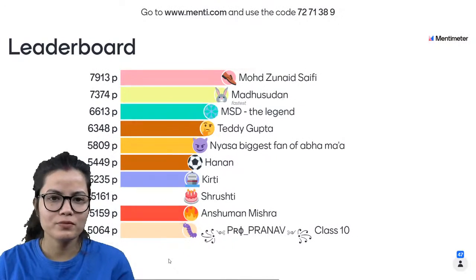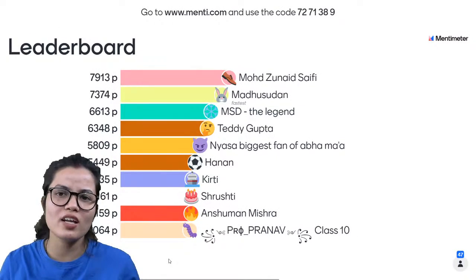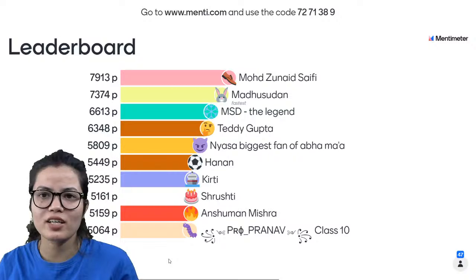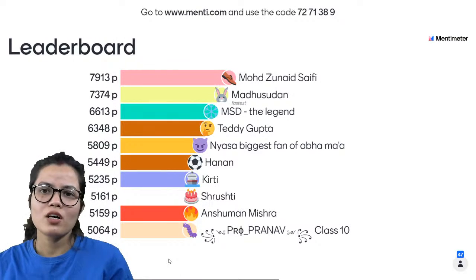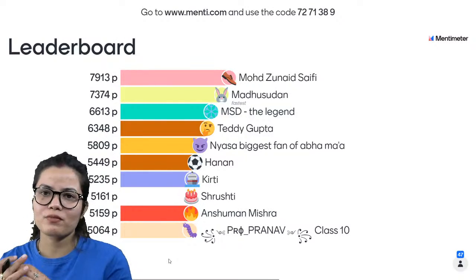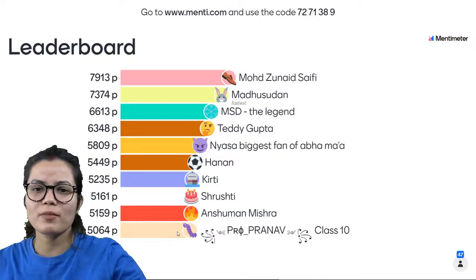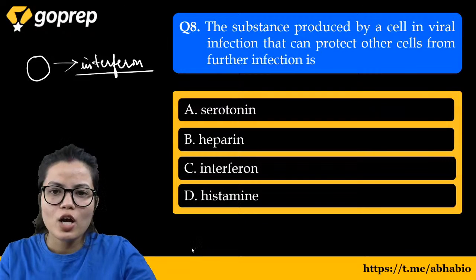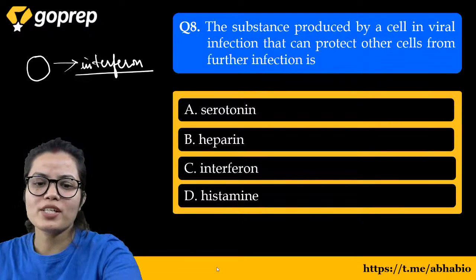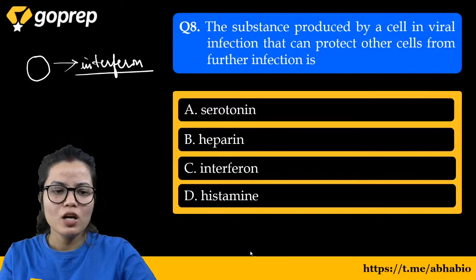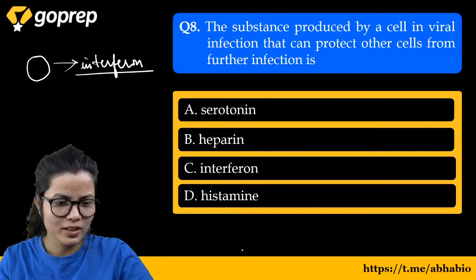The nerves which originate from the brain are known as cranial nerves. So again we have Mohammad Zunaid Saifi leading the leaderboard. इस question को समझते हैं जो अभी हमने किया है. So बच्चा, अभी जो हमने question किया है ना उसको समझ लीजिए, ठीक है?